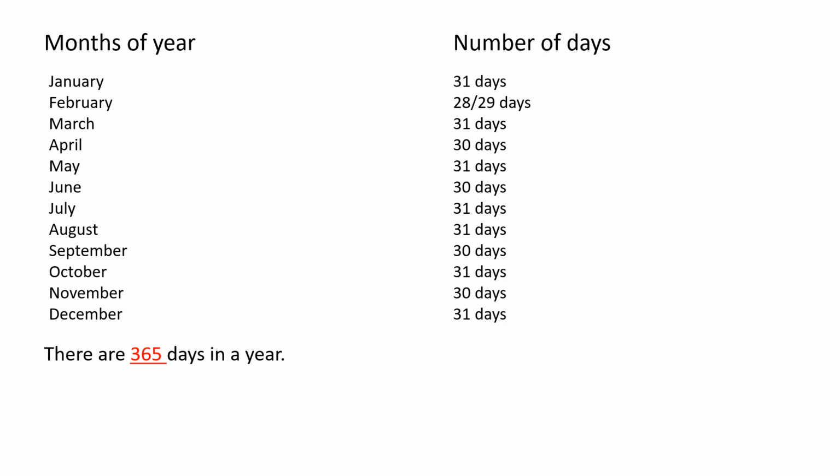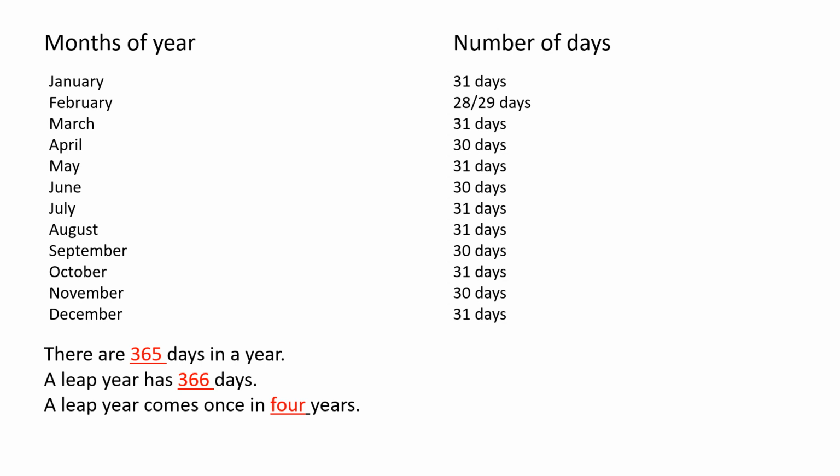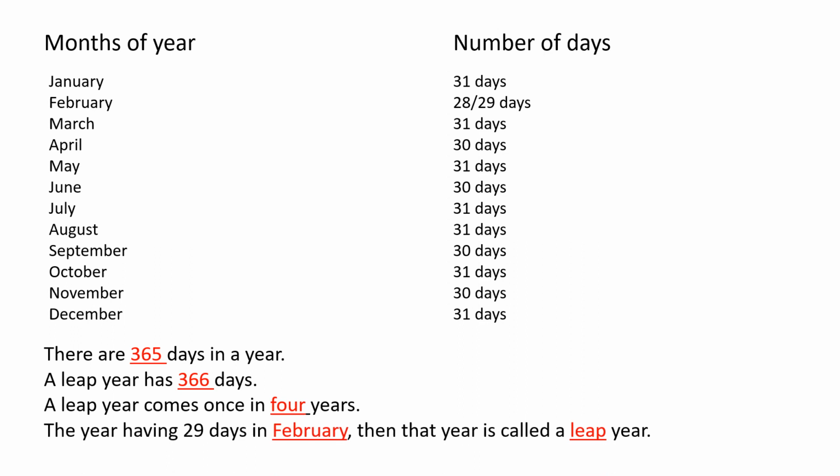There are 365 days in a year. A leap year has 366 days. A leap year comes once in 4 years. The year having 29 days in February is called a leap year.